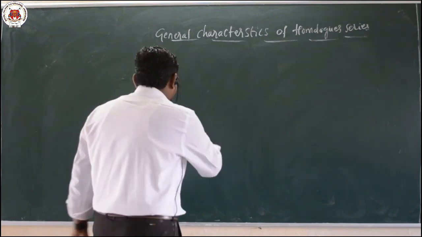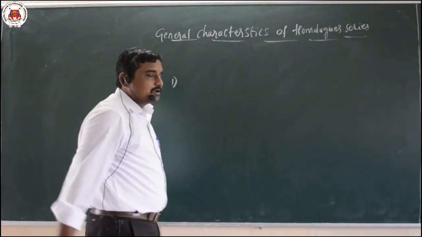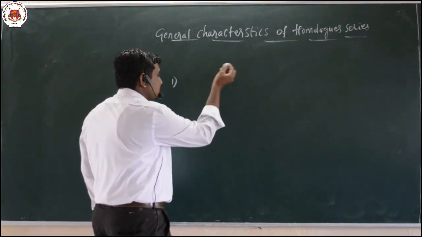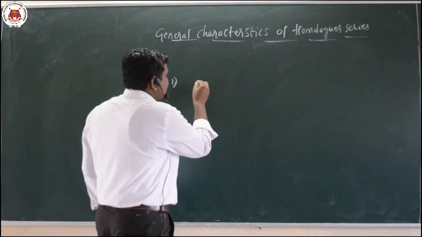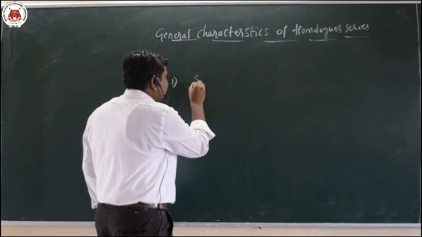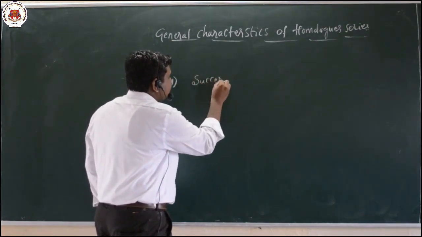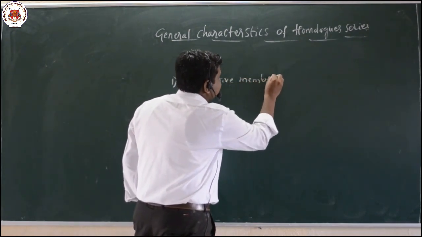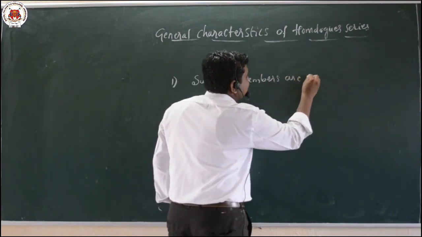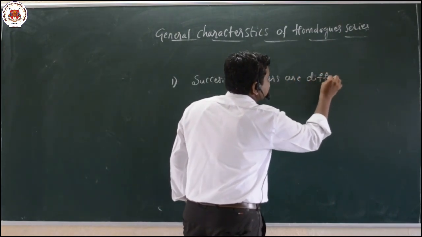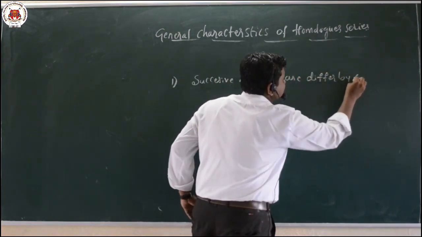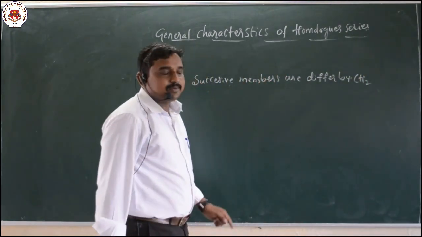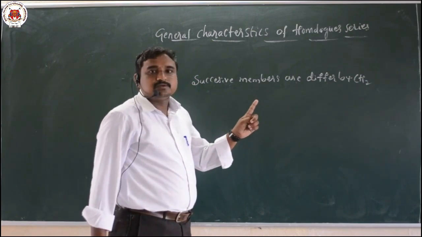The first one: the homologous series are series of structurally related compounds, and each consecutive or successive member differs by a CH2 group. As we know, the successive members differ by the CH2 group.